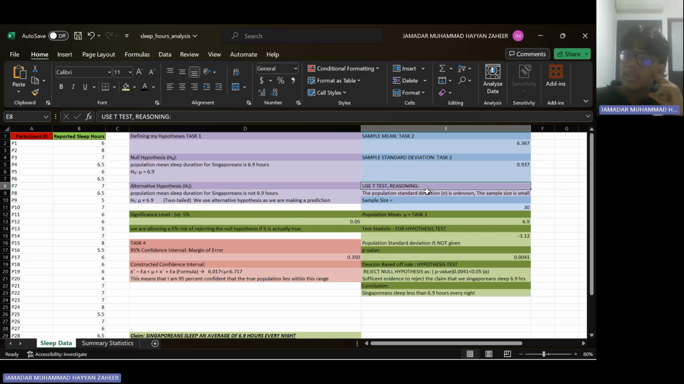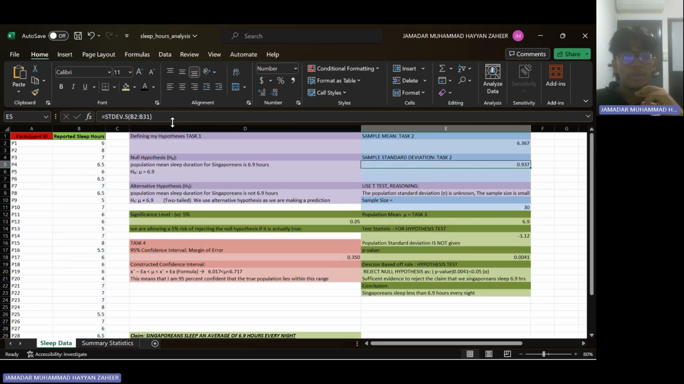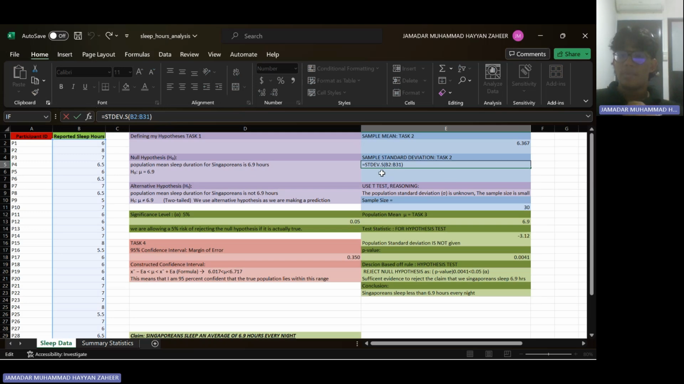Now, why did I use the t-test over the z-test? It is because the population standard deviation sigma is unknown and the sample size is small. Now, let me move on towards task 2, where I will be showing you some formulas. This is my first formula for my sample mean, equals AVERAGE(B2:B31). This just gives me my average.